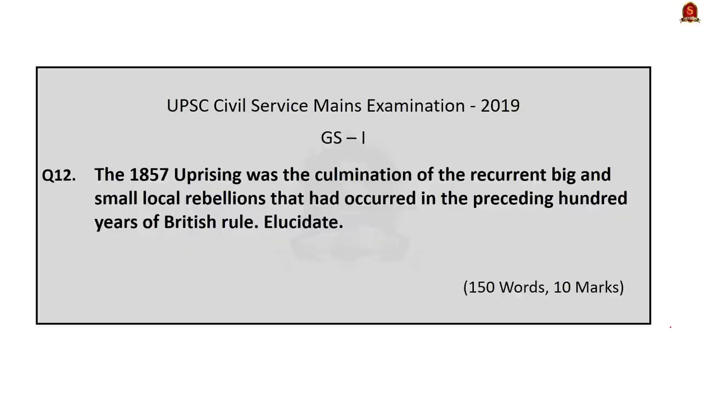This is the mains question we will be discussing today. This is from the 2019 General Studies Paper 1. This question is also from the static part of modern India. Let me read out the question. The 1857 uprising was the culmination of the recurring big and small rebellions that had occurred in the preceding 100 years of British rule. Elucidate.